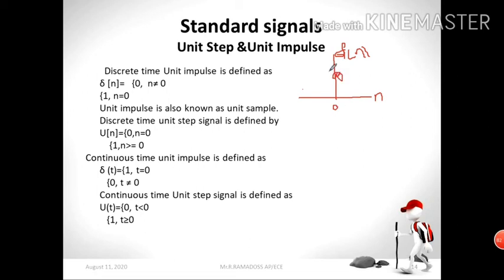Here I put n, here del of n. Here n equal to 0, here there is signal, so this portion is 1. Now look at this condition, this portion.